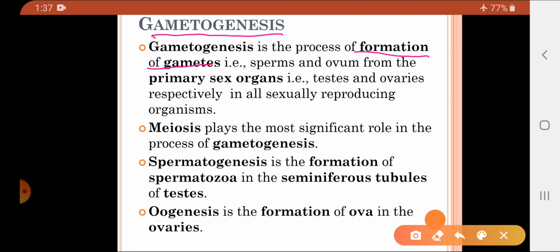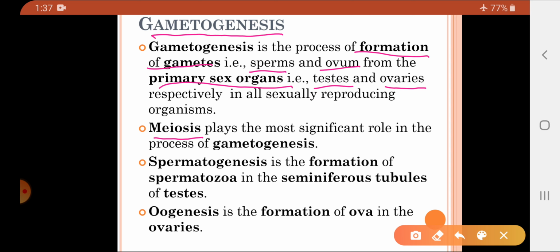Now when we talk about human beings, two gametes are there, the sperms and the ovum. These gametes are produced in the primary sex organs. Sperms are produced in the male testes and ovums are produced in the female ovaries. So gametogenesis is a process of formation of gametes, that is sperms and ovum, from primary sex organs, that is testes and ovaries respectively, in all sexually reproducing organisms. The most important process required for gametogenesis to occur is meiosis. So meiotic cell division results in the formation of the gametes.